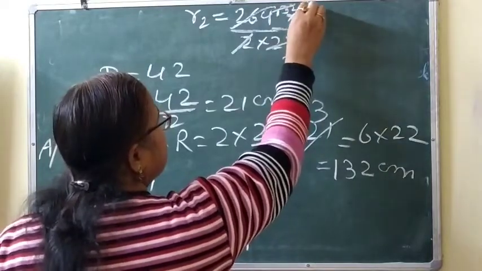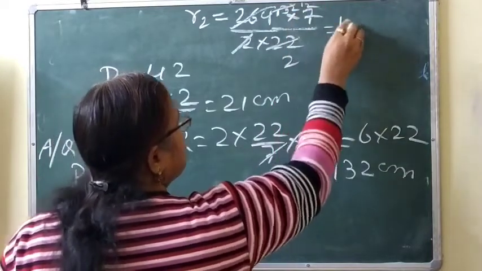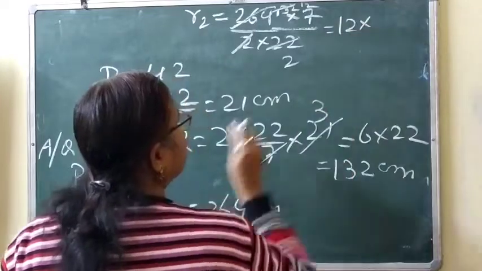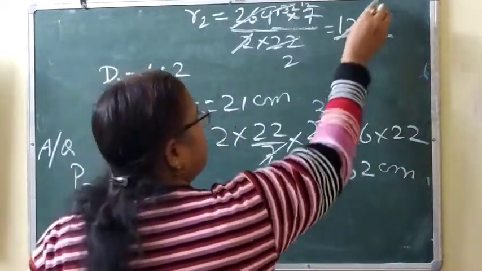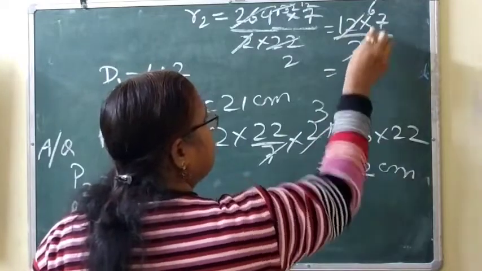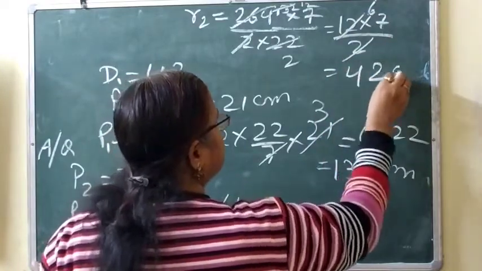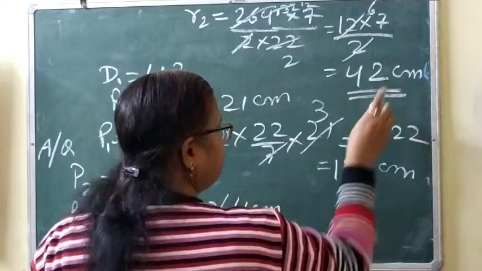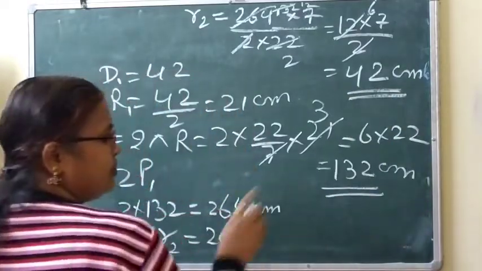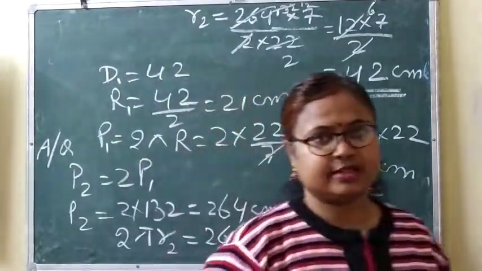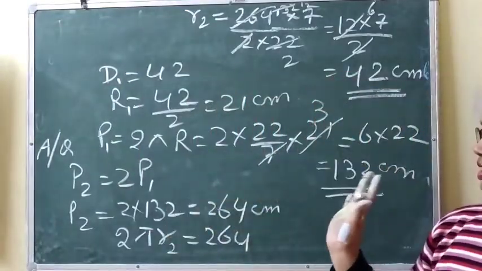Here 11 twos are 22, so it becomes 12 into 7 by 2, and again we can cancel 2. So here we can write 42 centimeter. The new radius will be 42 centimeter, and the first perimeter was 132 centimeter. Clear? This is not difficult.